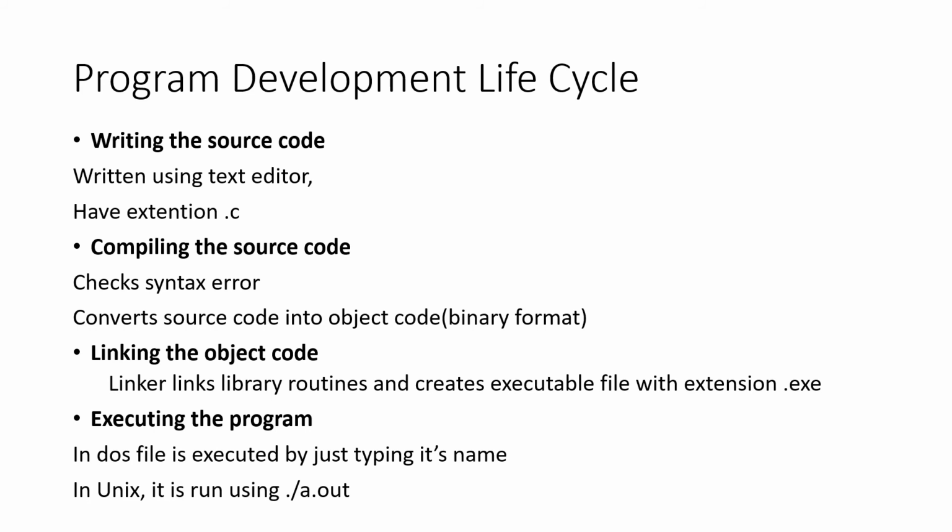Suppose you are working in Linux, that time using ./a.out you can execute your program. And suppose you want to execute your program in DOS, you just type your C program name and press the enter key, then the program will be executed.